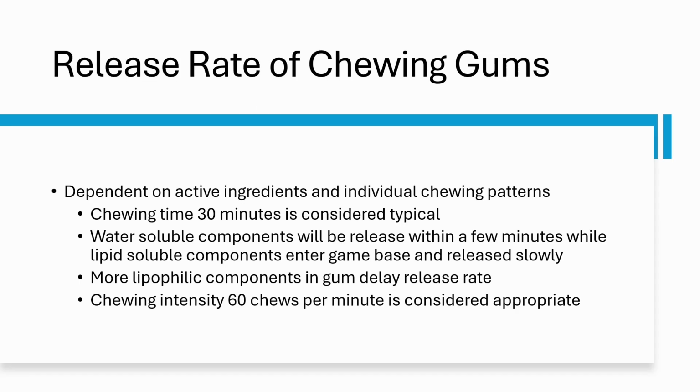Factors that can affect the release rate of a chewing gum are dependent on the ingredients in the gum and the patient's individual chewing patterns. A chewing time of 30 minutes is considered appropriate for gums, and a chewing rate of 60 chews per minute is recommended to establish a standard for this dosage form.